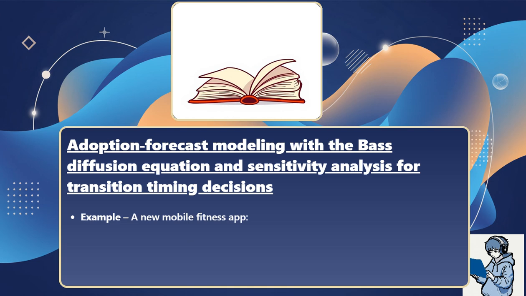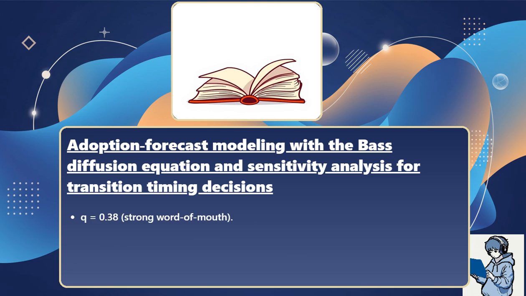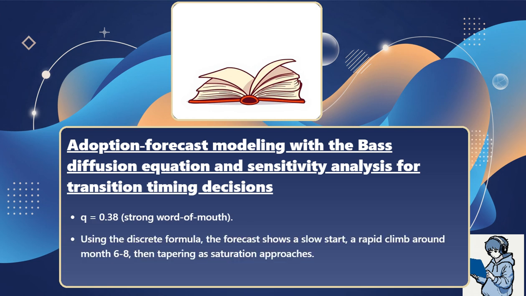Example, a new mobile fitness app. M equals 1 million potential users. P equals 0.02, 2% of the market adopts each month via ads. Q equals 0.38, strong word of mouth. Using the discrete formula, the forecast shows a slow start, a rapid climb around month 6 to 8, then tapering as saturation approaches. Sensitivity analysis.